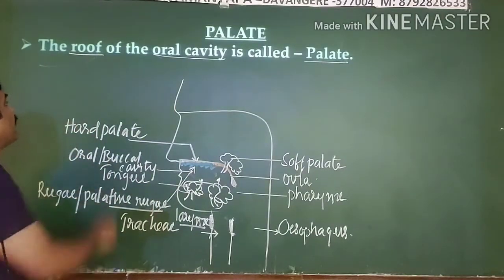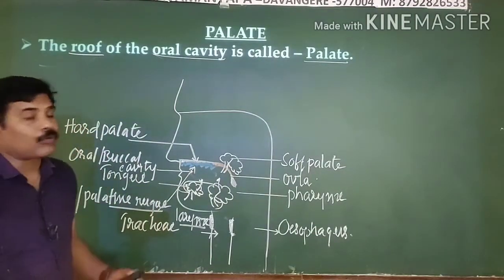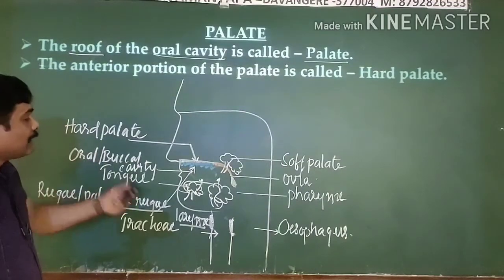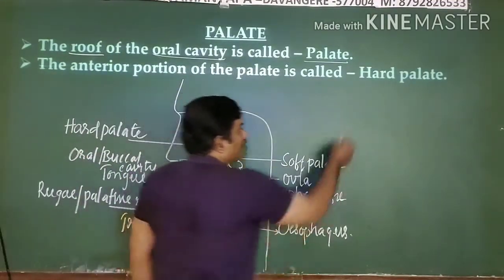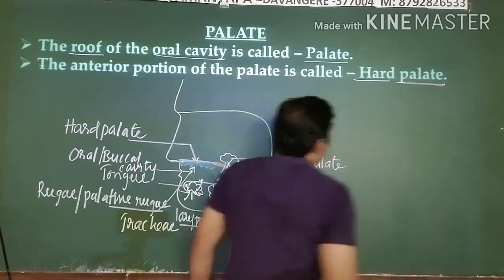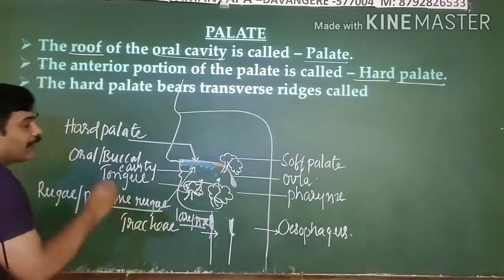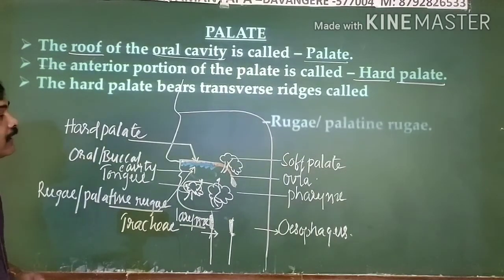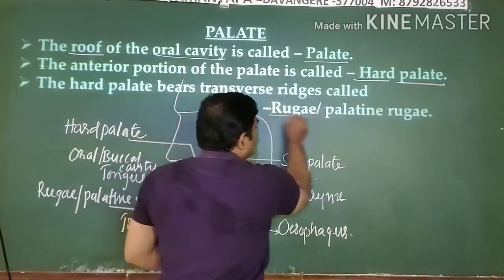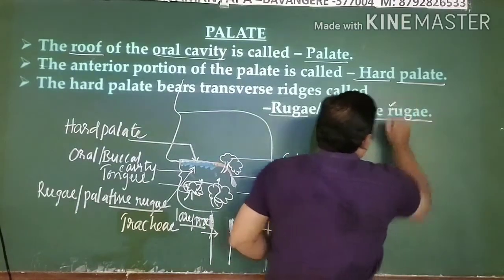So I repeat again, the roof of the oral cavity is called the palate, and the anterior portion of the palate is hard in its nature, hence we call it the hard palate. And the next point is, it has transverse ridges at its ventral side. These transverse ridges are known as rugae or palatine rugae.